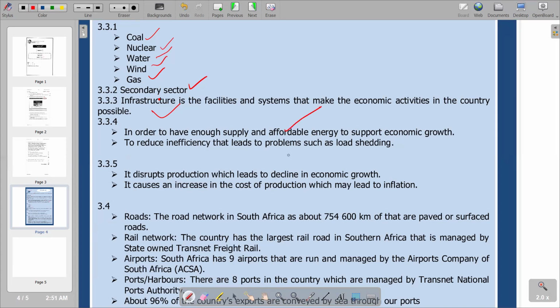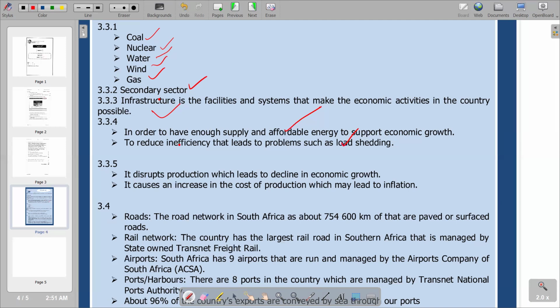The second point is saying to reduce inefficiency. Inefficiency will result if we have only one business operating, producing that product. But if we have more businesses producing the same product, the businesses will fight to produce at the lowest possible cost, that is efficiency.